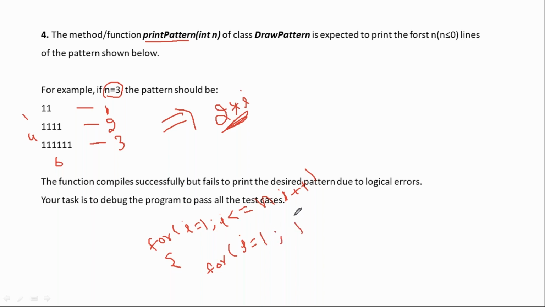But j should be less than or equal to what? 2 into i, and j plus plus, and print ones. You can print ones here. So the only thing you have to focus on right now is this block and this block. You're just printing, right? Very simple problem statement. Then we'll see the code snippet and immediately correct it. Let's see right now.